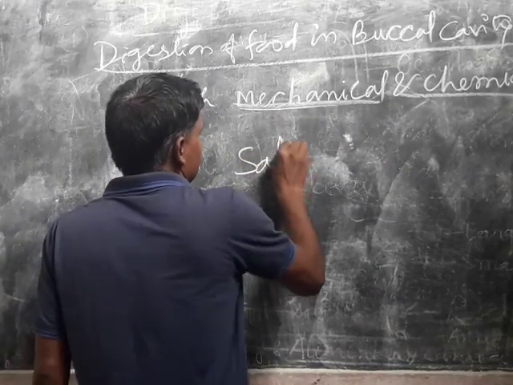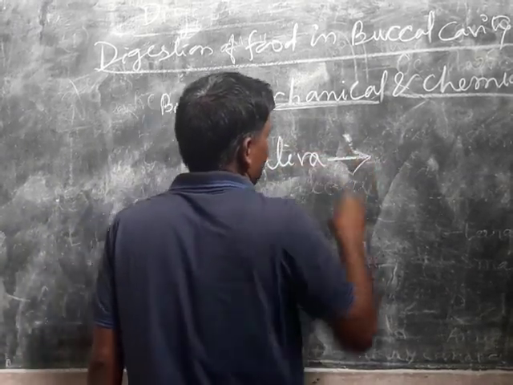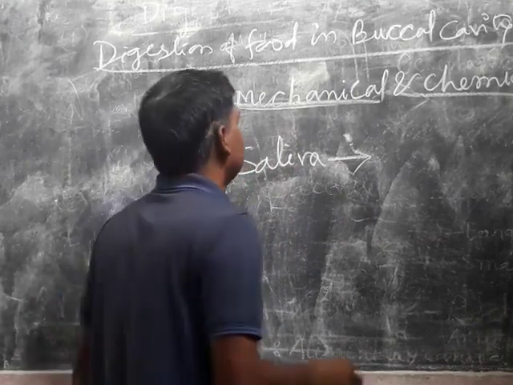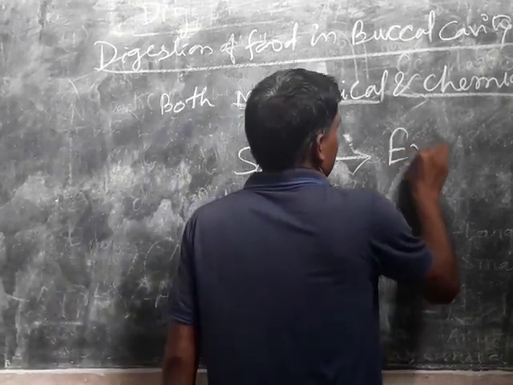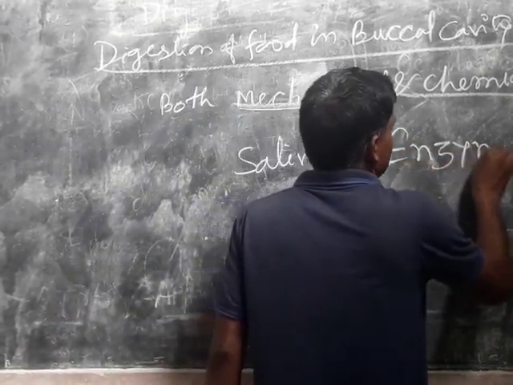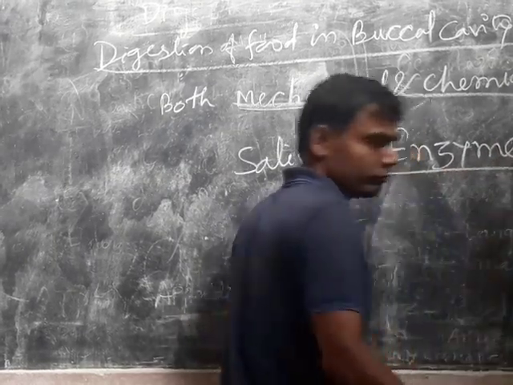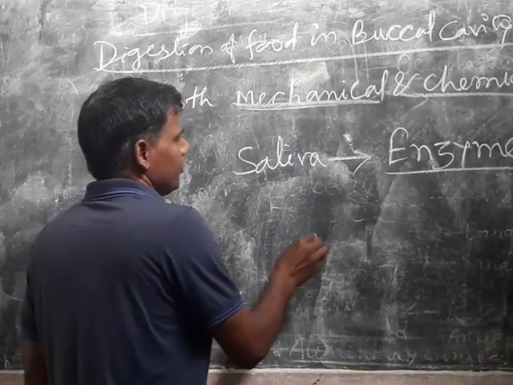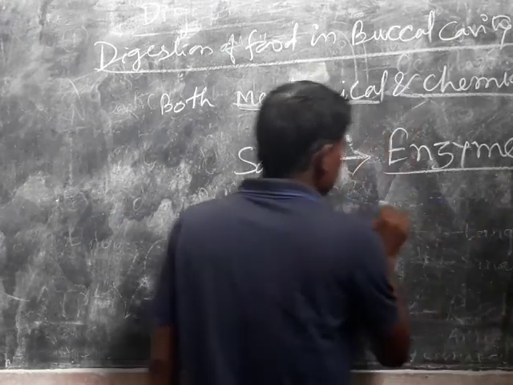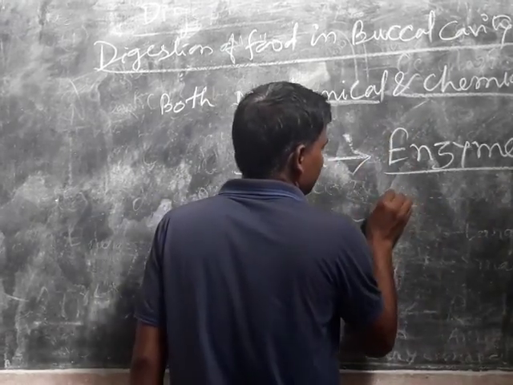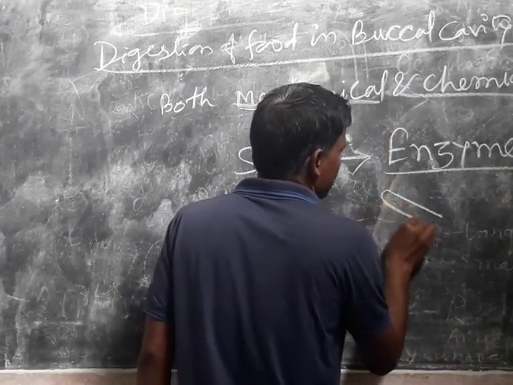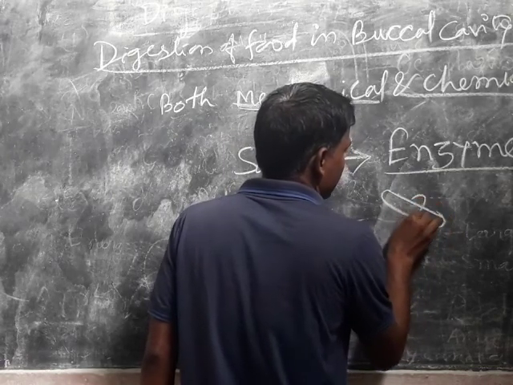Saliva contains one enzyme. Now, what is enzyme? To understand, you may consider enzymes are just like your hammer.